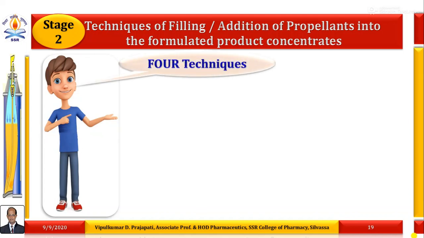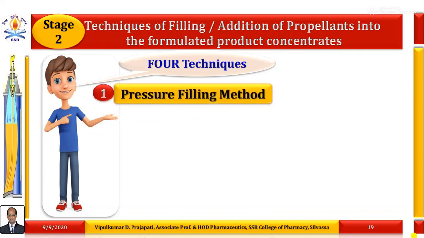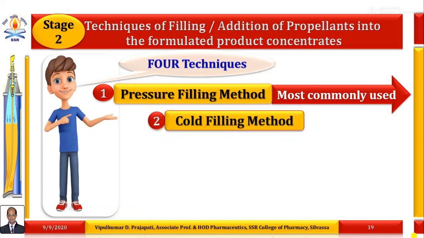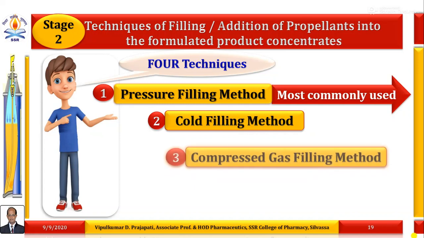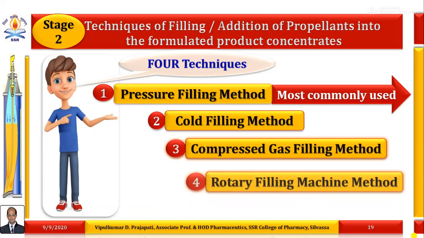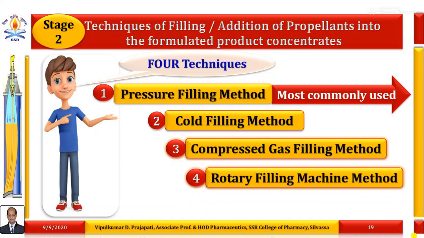There are 4 techniques. First technique is known as the pressure filling method. It is the most frequently used method. Second technique is known as the cold filling method. Third technique is known as the compressed gas filling method. And the fourth technique, the new one with respect to the pressure filling method, is known as the rotary filling machine method.